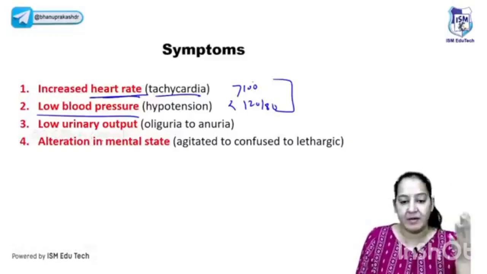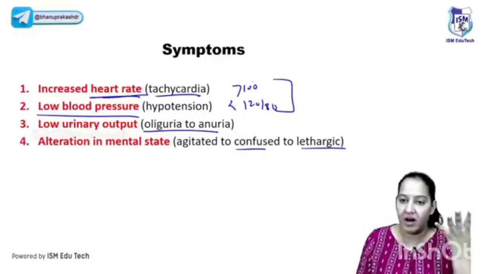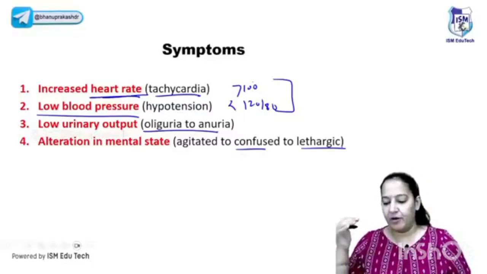All the organs are receiving less blood. The kidney also receives less blood, which leads to oliguria. The brain also receives less blood, leading to confusion, lethargy, coma, and death can occur. That is hypovolemic shock. Got it?